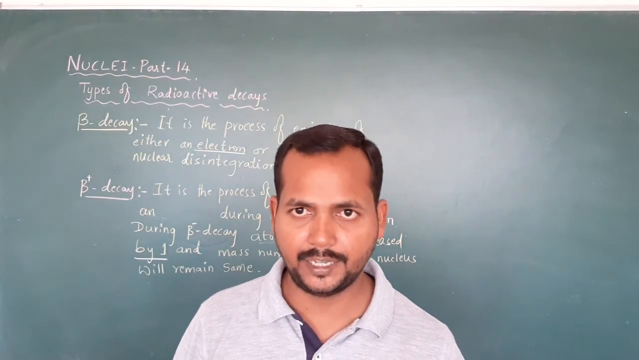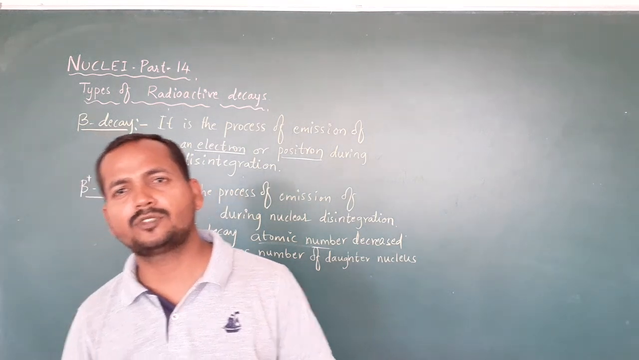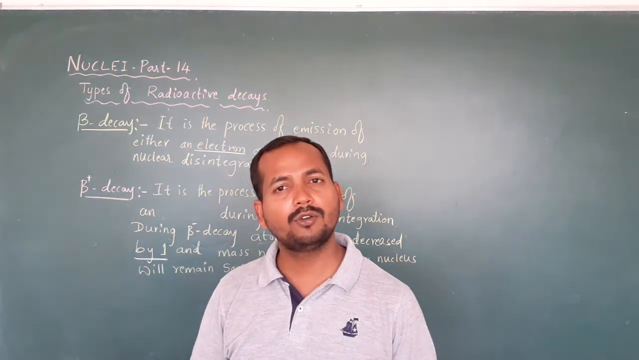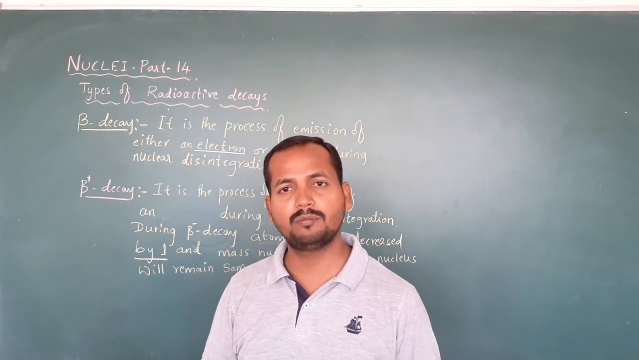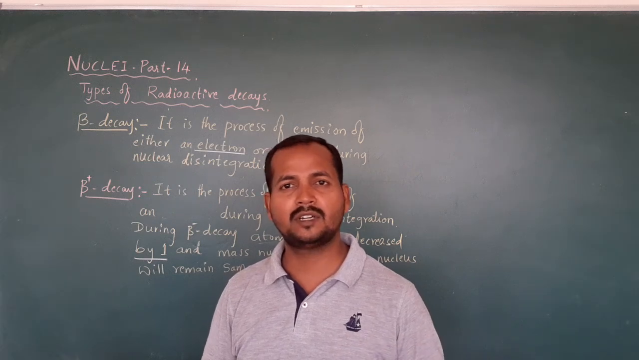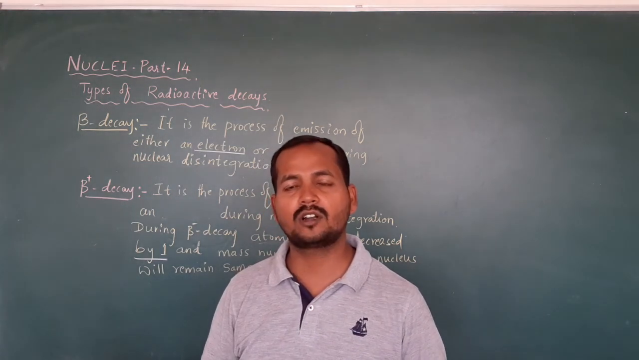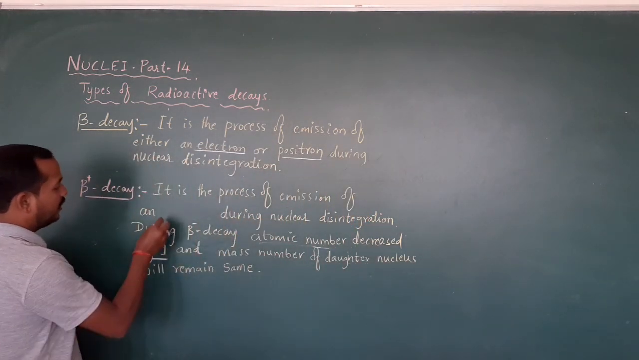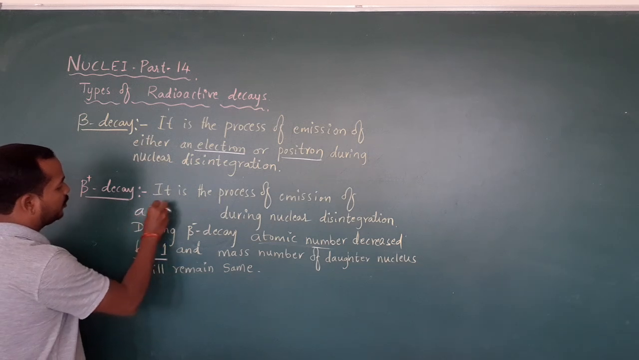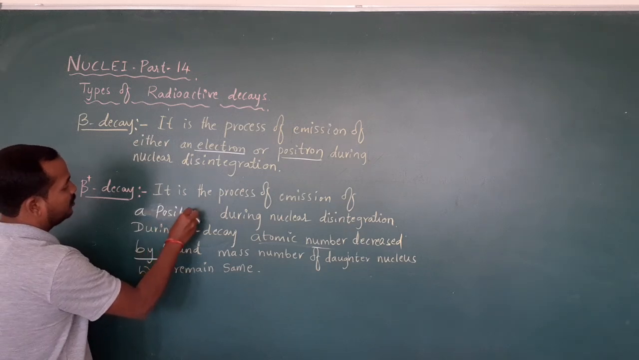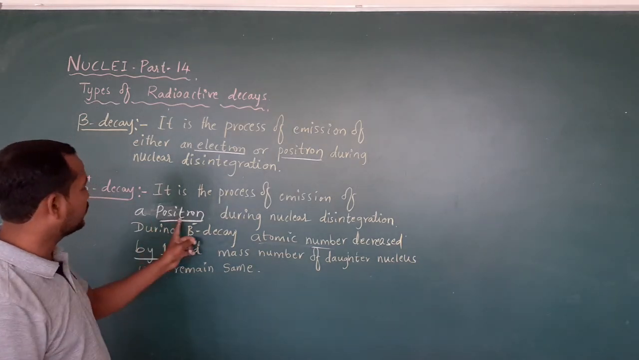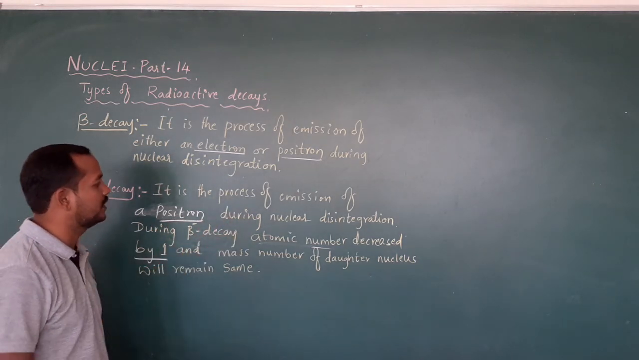Next, beta positive decay. Beta positive decay is a process of emission of a positron during nuclear disintegration. During beta positive decay, the atomic number decreases by 1 and the mass number of the daughter nucleus remains the same. It is a process of emission of a positron, not a proton. A positron is a particle equivalent to the electron but with positive charge. So that is the emission of a positron during nuclear disintegration.